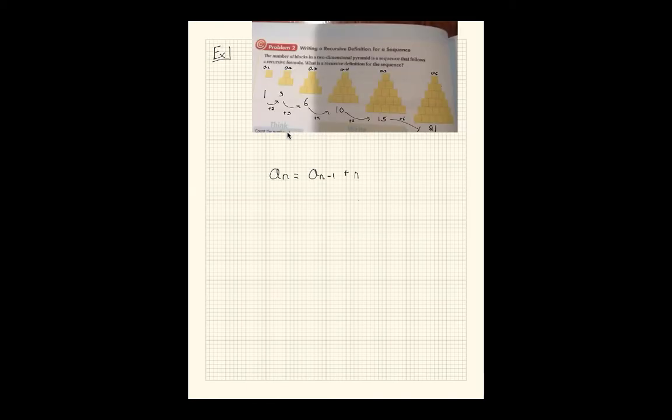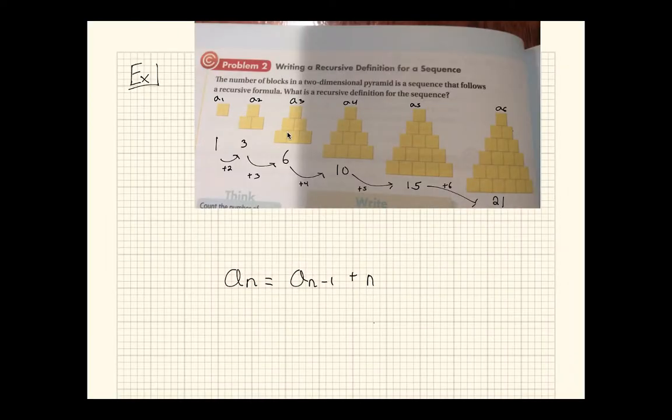There's one more thing I wanted to talk about, and that is this pyramid problem. What if we wanted to find the 100th term? Using a recursive formula isn't very good for that, because I would have to find the first 99 if I wanted the 100th term. So let's try to find an explicit formula for this.